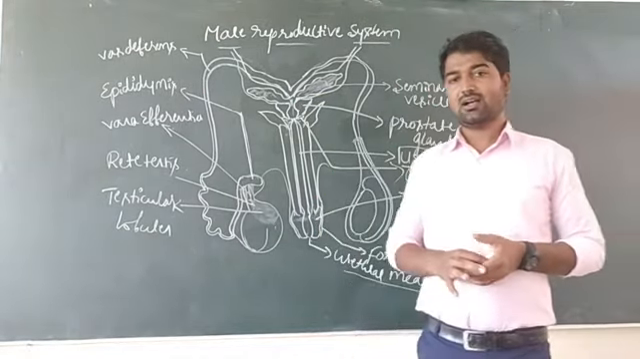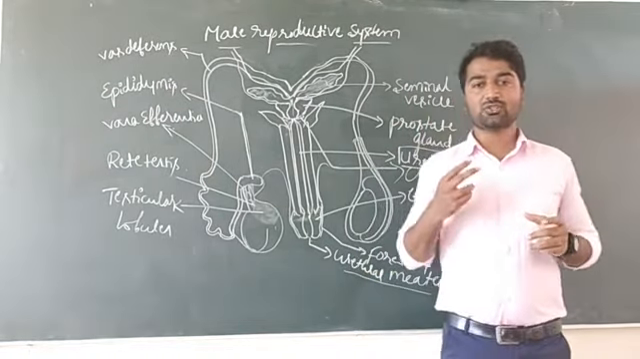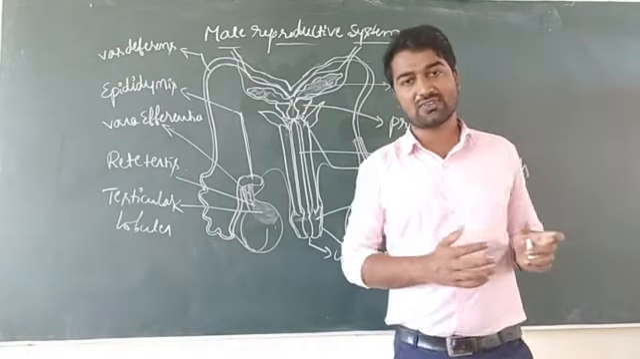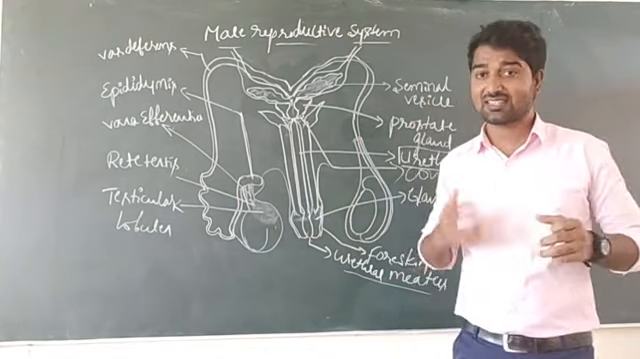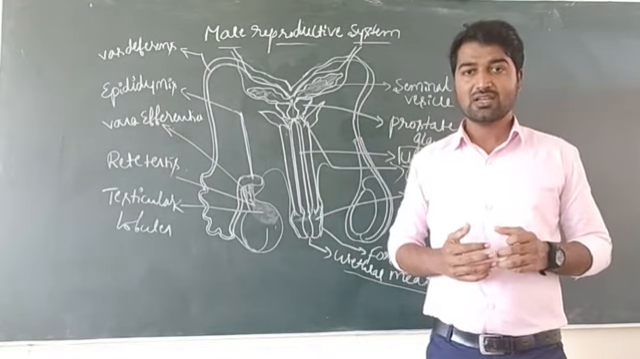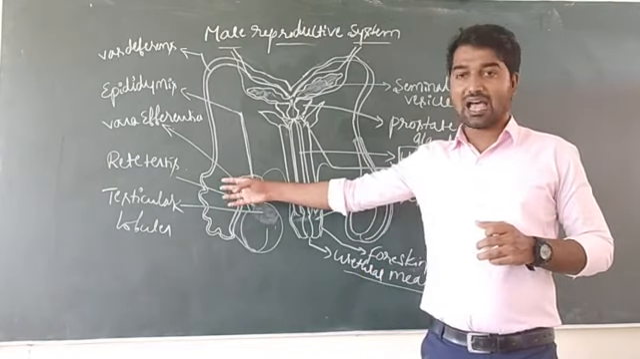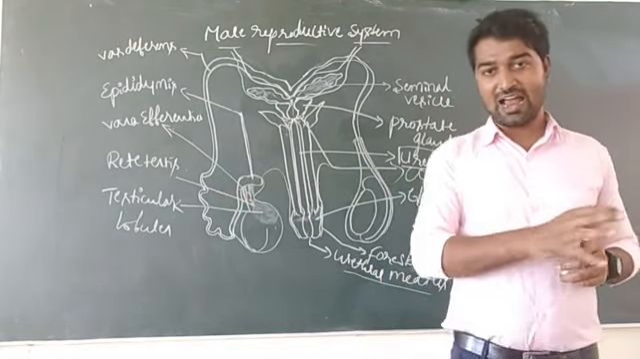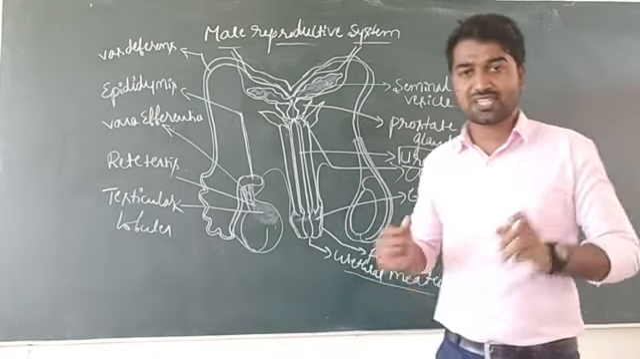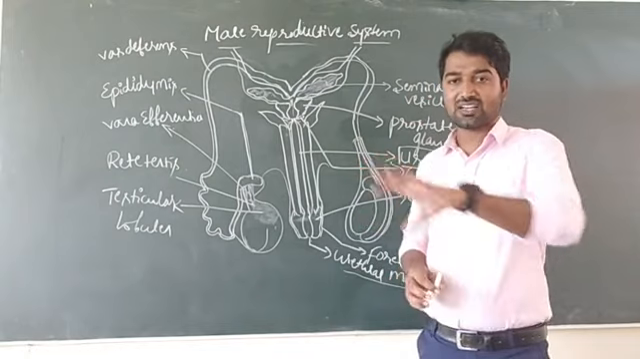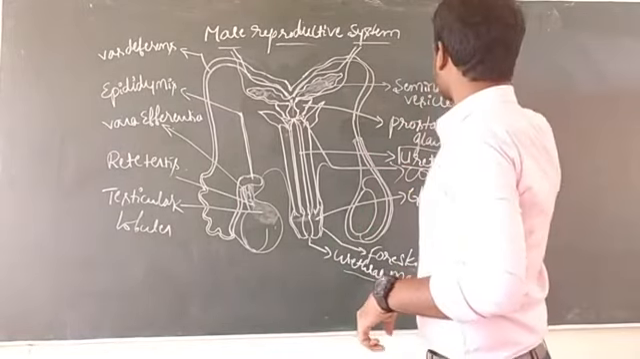And dear students, already I told you, male reproductive system comprises mainly two things. One is primary sex organs as well as secondary sex organs. Secondary sex organs are also known as accessory sex organs, which include few accessory ducts as well as accessory glands. And here accessory glands secrete some secretion. All those secretions are collectively known as seminal plasma.